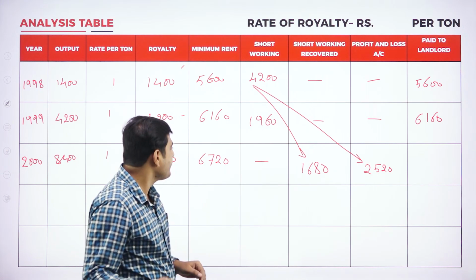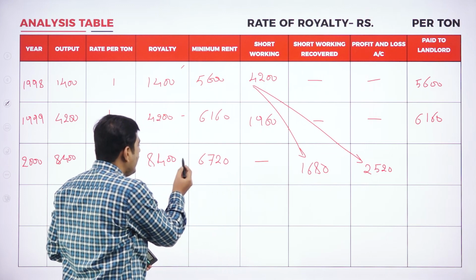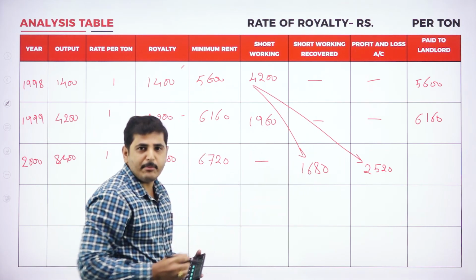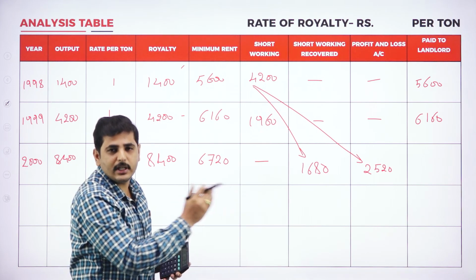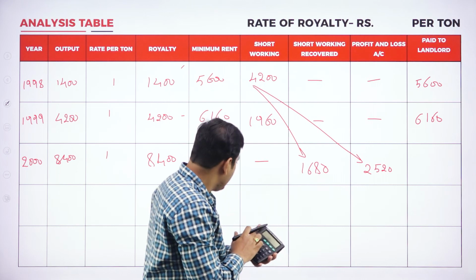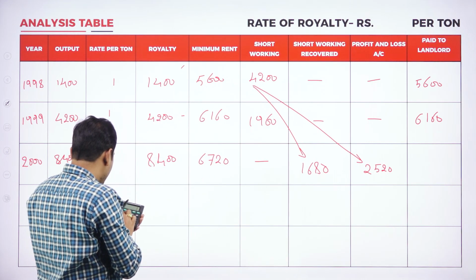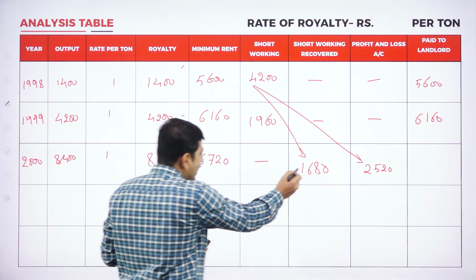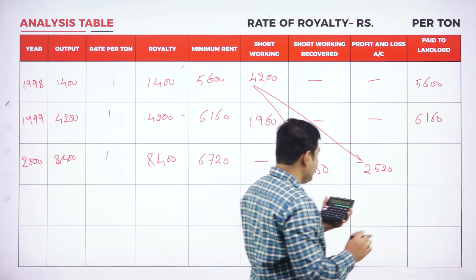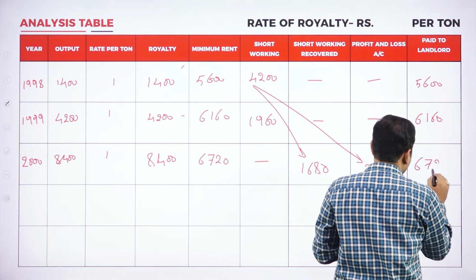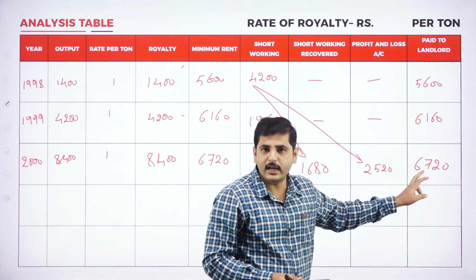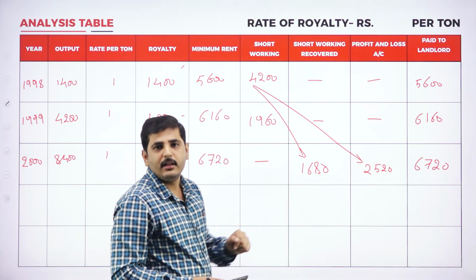Both are same. Now, after deducting the short working, the amount left out is payable to the landlord. So the total royalty is 8,400, minus recovered 1,680 rupees. The remaining 6,720 should be transferred to the landlord. This is not minimum rent. We are transferring it as royalty, because we could recover the short working.